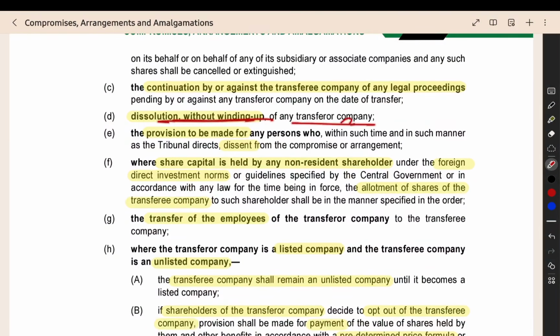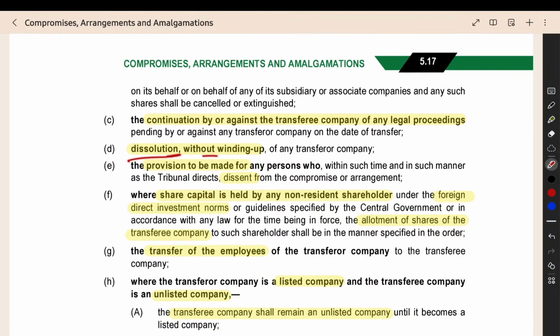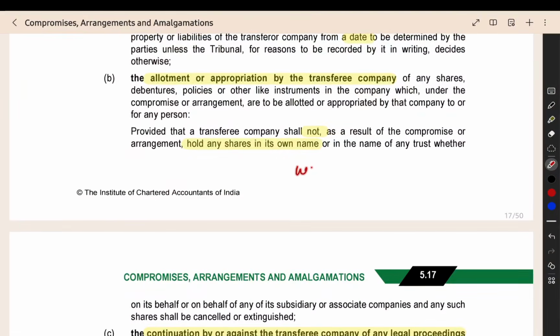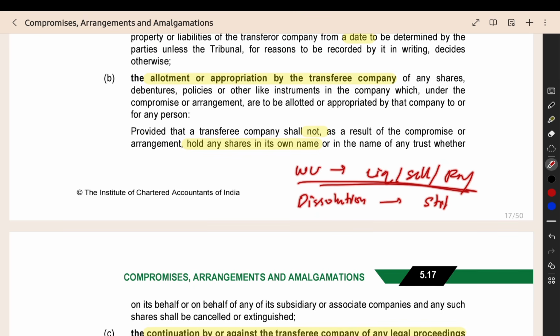Dissolution without winding up of the transferred company. So, dissolution without winding up. Now, what is the meaning of winding up? Winding up means you are appointing a liquidator, you are selling the assets, you are paying the liabilities, everything will be covered under winding up. Dissolution is the final striking off of the name of the company. In the registrar, they will strike off the name of the company from the register of companies. That final step is called the dissolution.